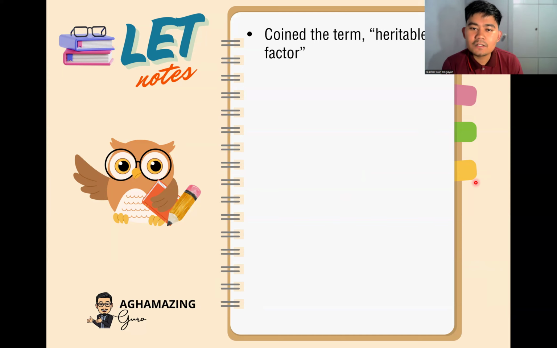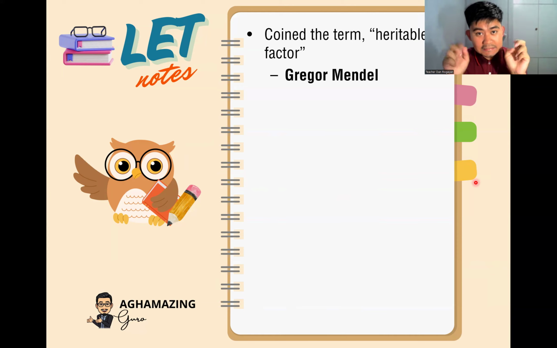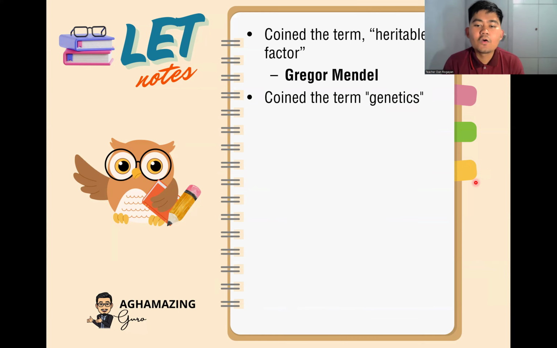Okay, who coined the term heritable factor? So that's actually Gregor Mendel. So basically, the gene that we know now was known previously as heritable factor, which was coined by Gregor Mendel. Okay, who coined the term genetics? To remember, genetics is the field of study where we study genes and heredity. That is William Bateson. So William Bateson coined the term genetics.